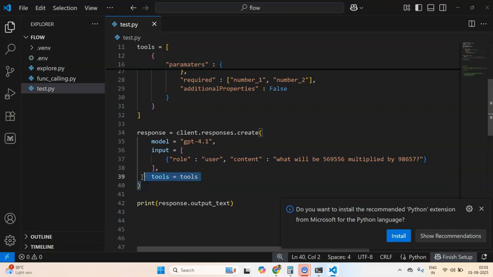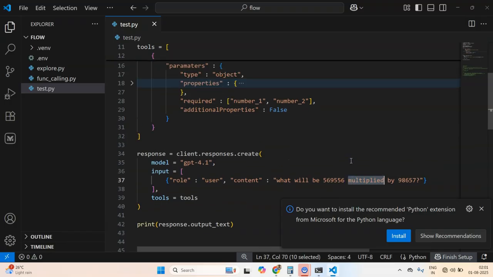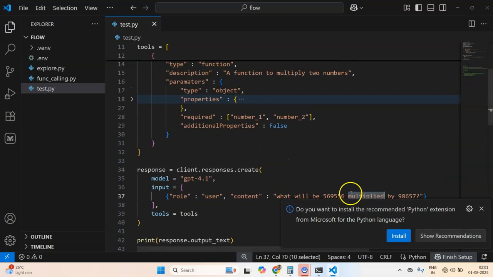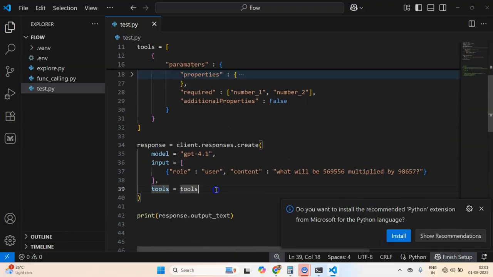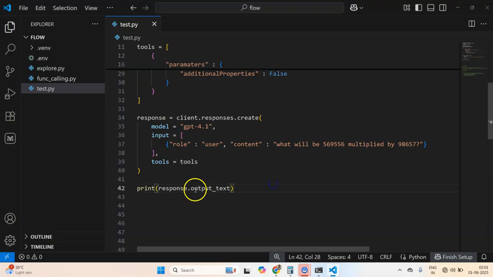Some logic has been built by OpenAI which enables it to reason and decide whether this tool is relevant for this problem. If it is not, it will return nothing, no text. But if it is, then response.output text would be nothing.